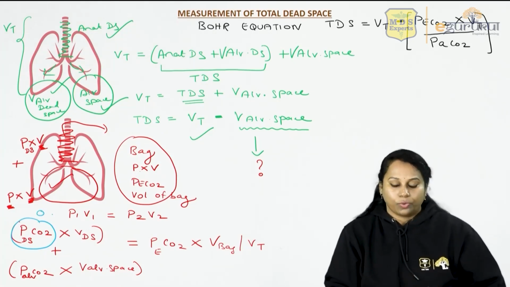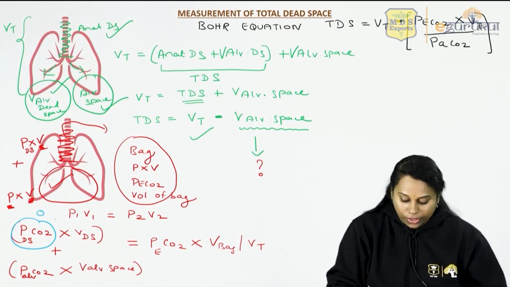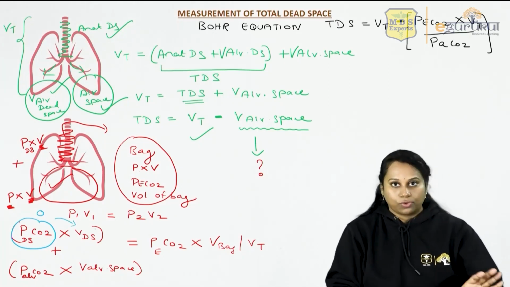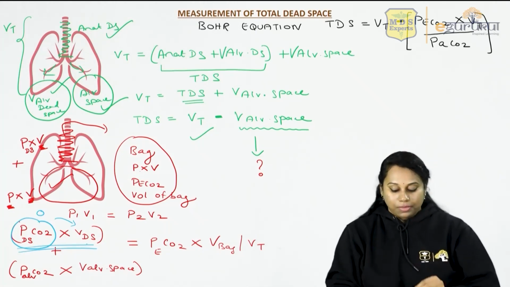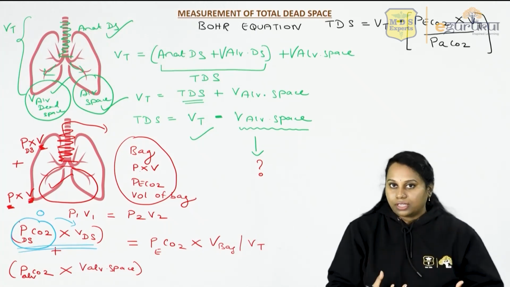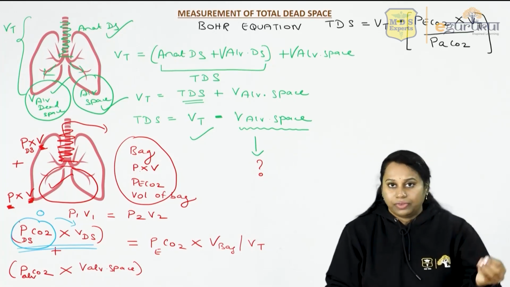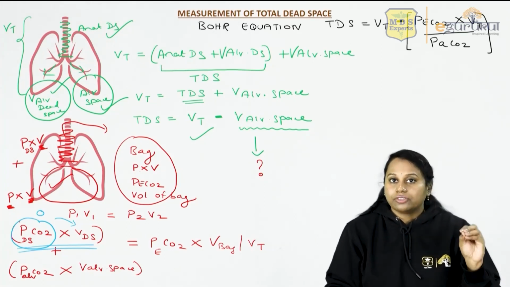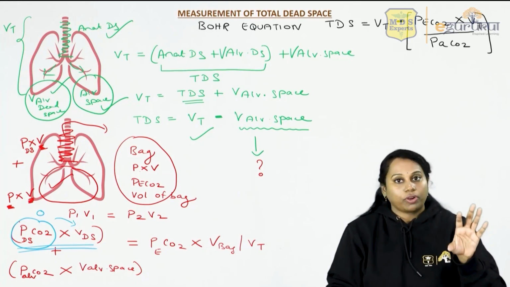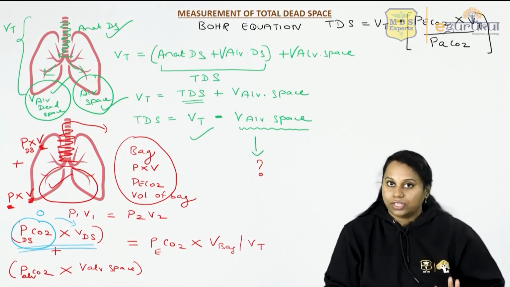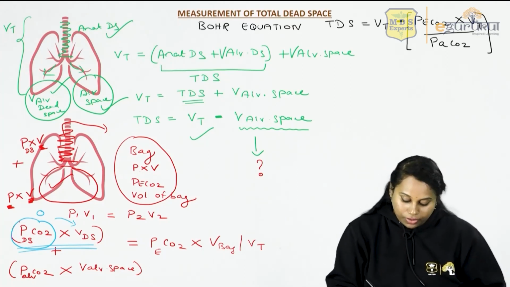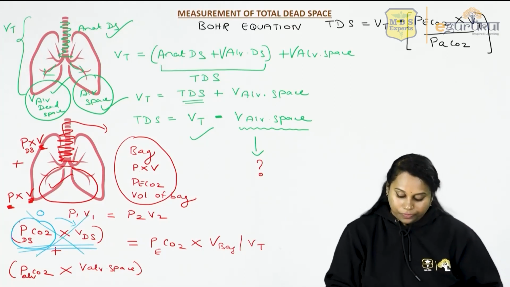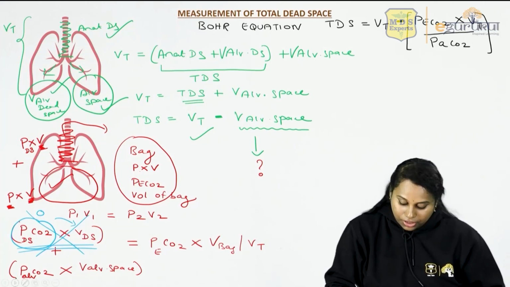So plus or minus 0. So 0 into anything is going to be 0 only. So this part is going to become 0 because partial pressure of carbon dioxide in trachea and bronchi is less than 1, 0.29 only. Or we'll take it as 0. So the whole value is negligible. It becomes almost 0. So we are going to leave this part which is 0. We'll take into consideration only the other part.